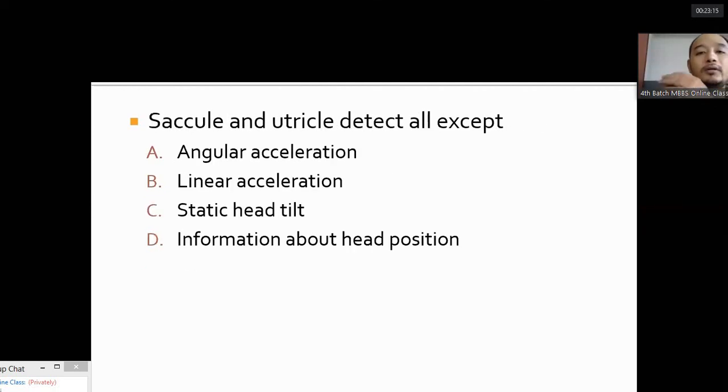Saccule and utricle detect all except angular acceleration: linear acceleration, static head tilt, information about head position. Angular acceleration is the function of the semicircular canals, not the saccule and utricle. Except angular acceleration, all of these are the jobs of the saccule and utricle, with the sensory organs called macula inside them.